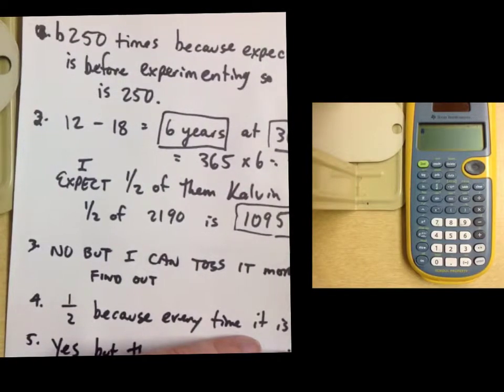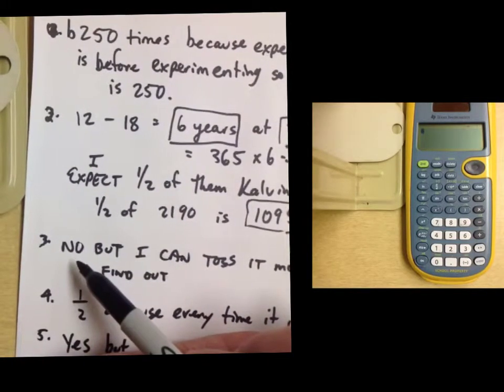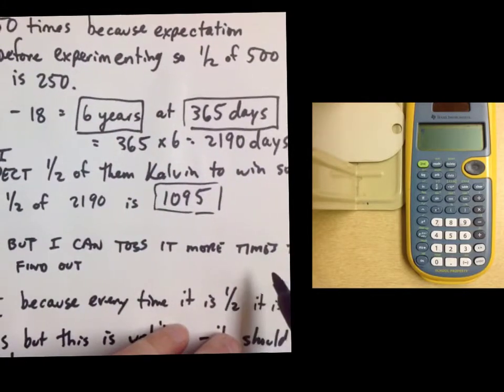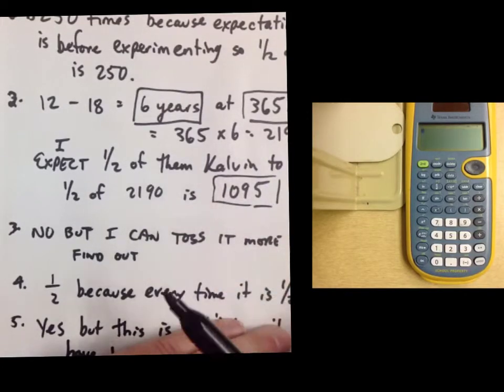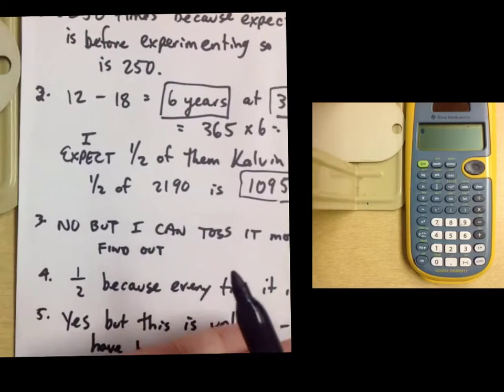Calvin tosses a coin 5 days in a row, gets tails every time. Do you think there's something wrong with the coin? The answer is no. I don't think anything's wrong with the coin. But there could be. The only way to find out is toss it more times. Okay, if you keep tossing it and you get a heads, then nothing's wrong with the coin. It's just luck, all right? 5 times in a row, tails. It's just lucky. You would expect the next 5 to be heads or tails, whatever. All right, so that's number 3.